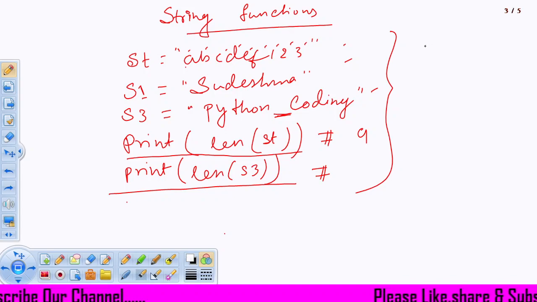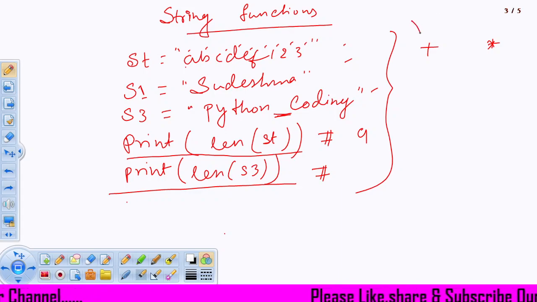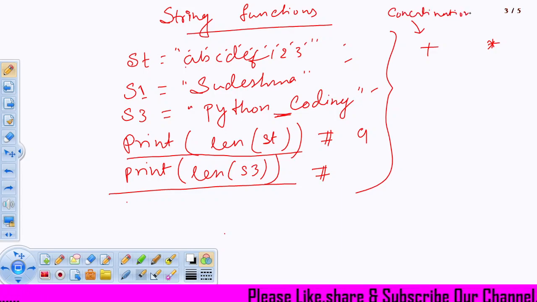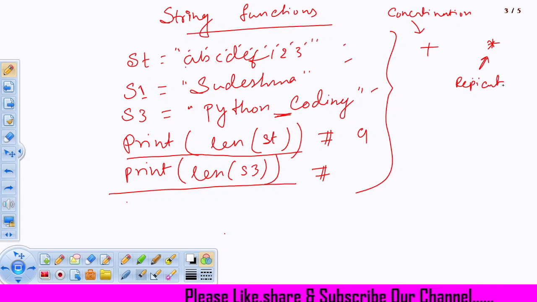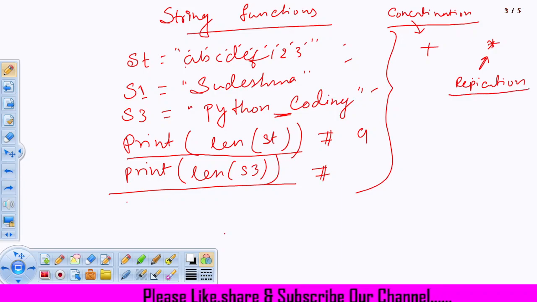Next, two operators we have, plus and multiplication sign, that we can use along with strings. The plus will help you do concatenation, and the multiplication will help you do replication. Now what is concatenation? Concatenation will concatenate two strings.